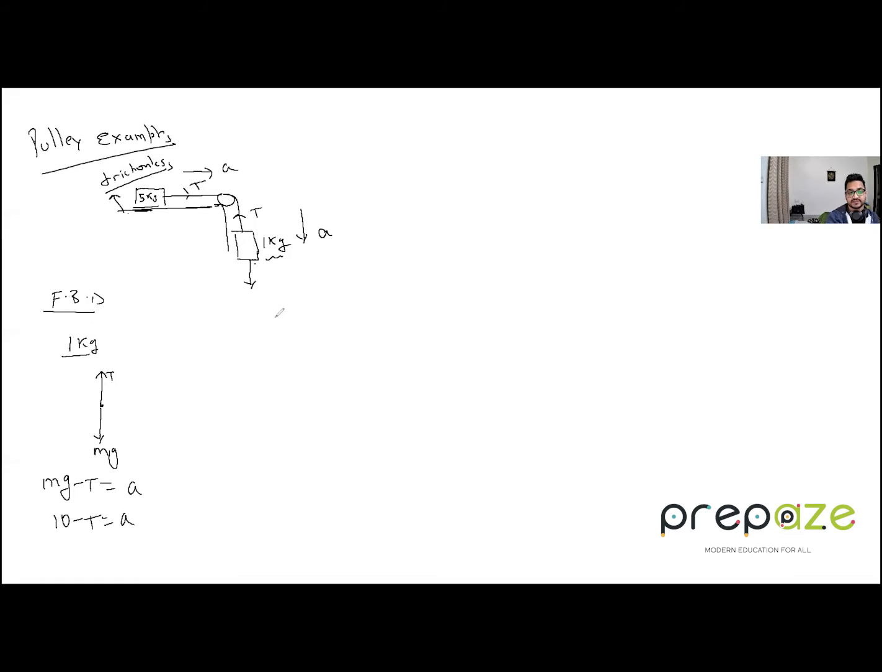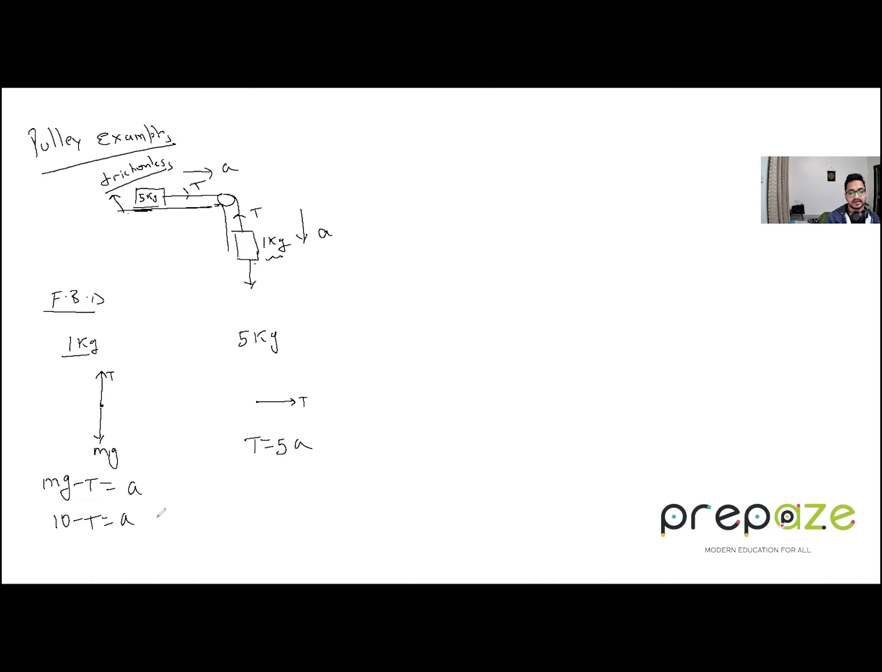Okay. For the 5 kg one, what is happening? For the 5 kg one, there is a tension T. There is no friction, so there is no backward force, there is only tension T, which is pulling the block. So T is equal to what? 5 into a. There is only one force acting on it, right? So T is 5a.